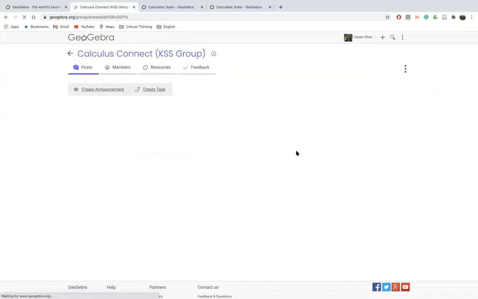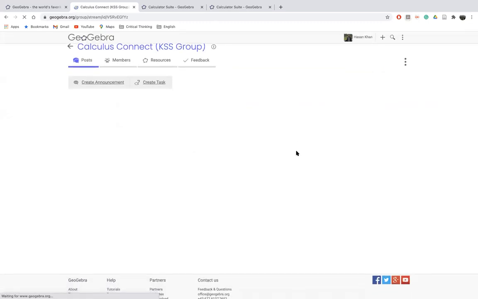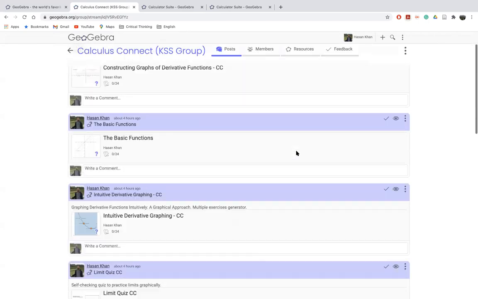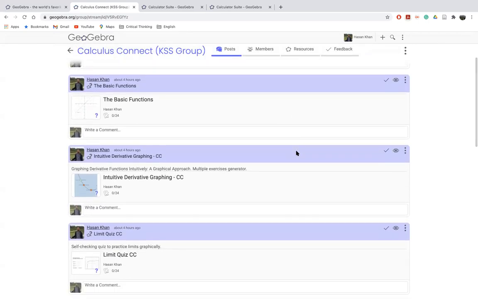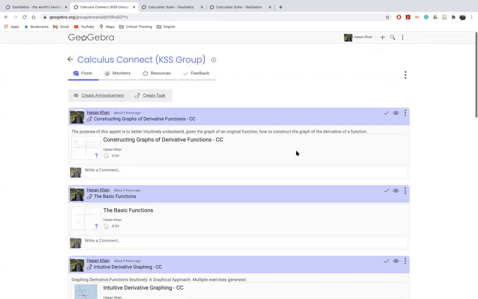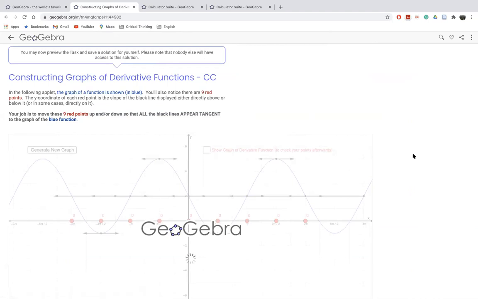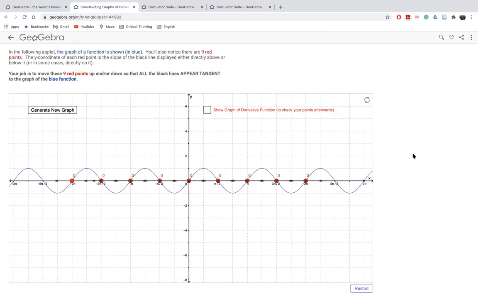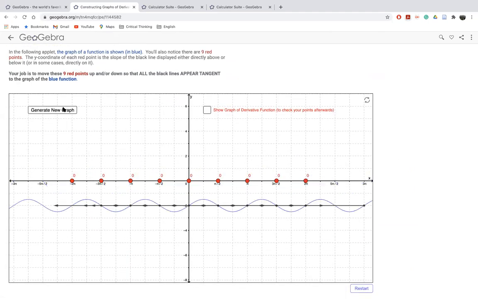Yeah. And what I want you to do right now is to work on this task. Or let me actually even do one, and you can just do the second one. You will also do this as an assignment, but let me just show you what you are supposed to do. Just click on this. Okay, you see these red points. If you move this up and down, you see the point here changes.